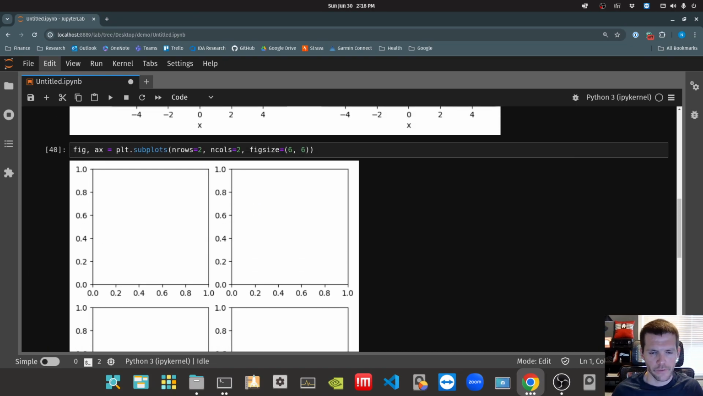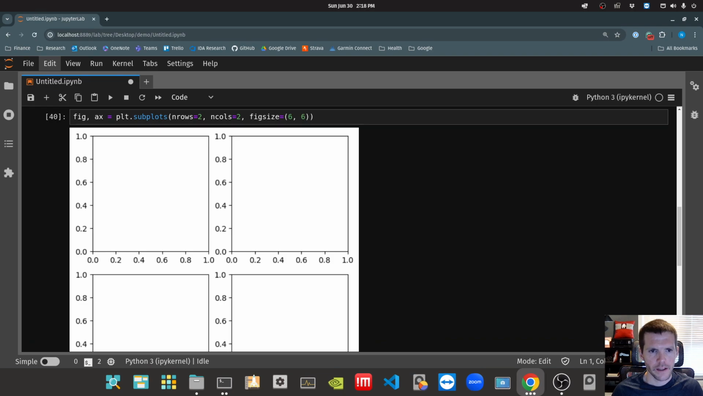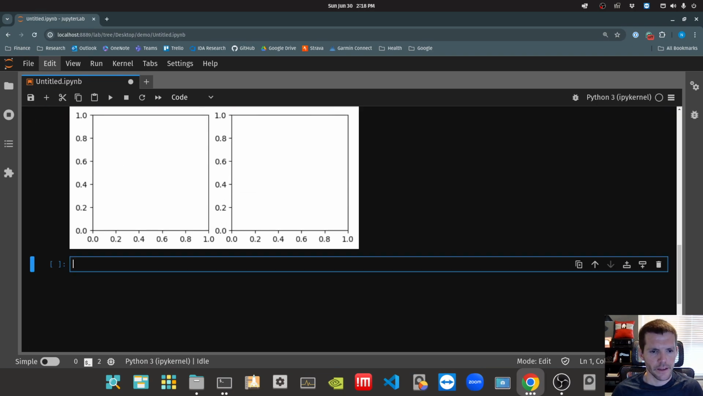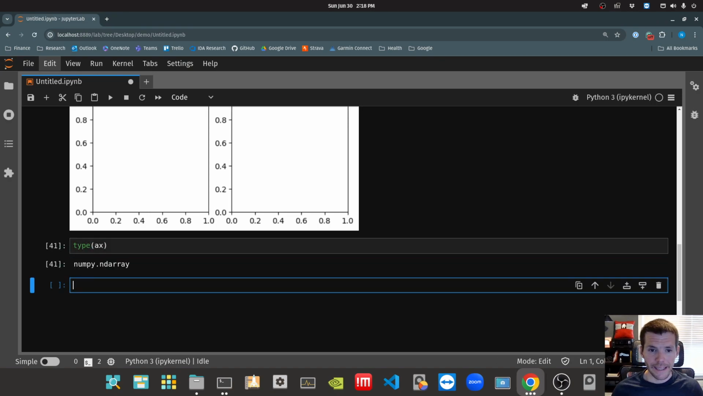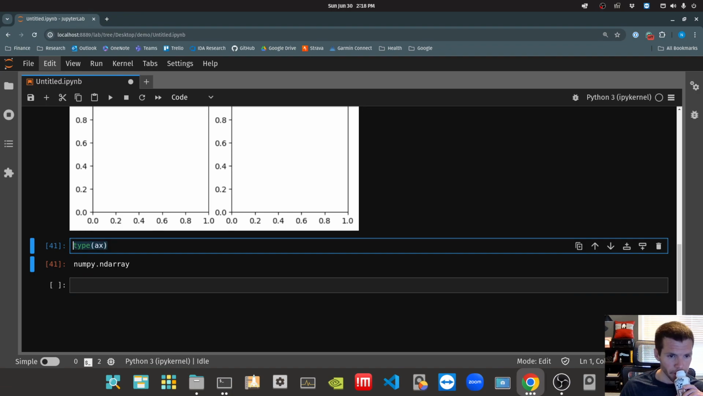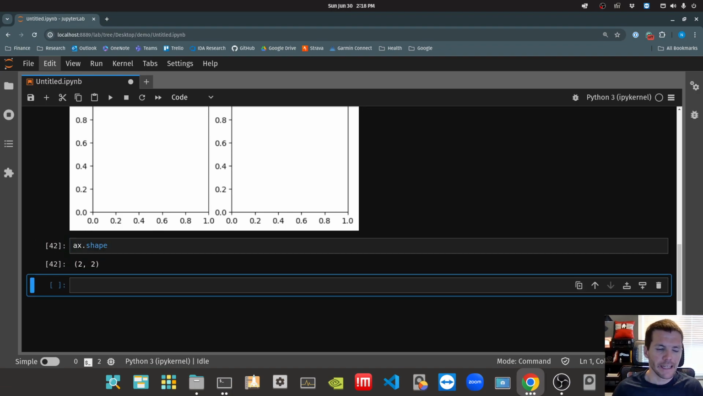All right, so we've got our 2 by 2 grid. Let's look at ax now. First off, let's look at the type of it. All right, so again, it is a NumPy array. Let's look at the shape of that NumPy array. All right, so in this case, it is a 2 by 2.